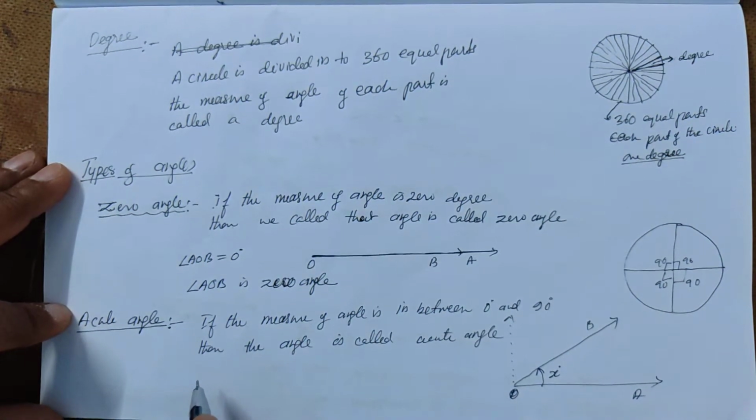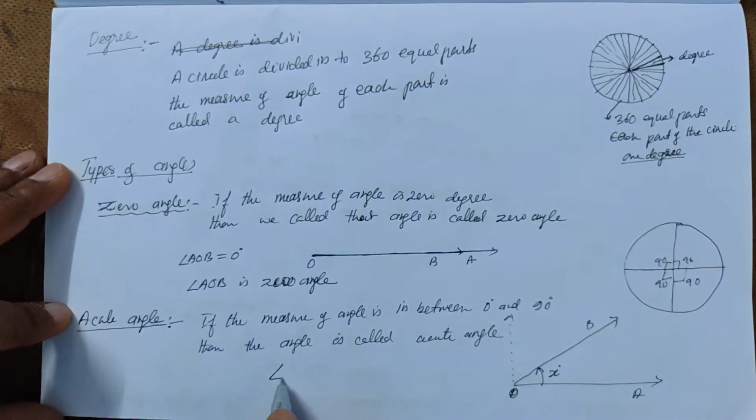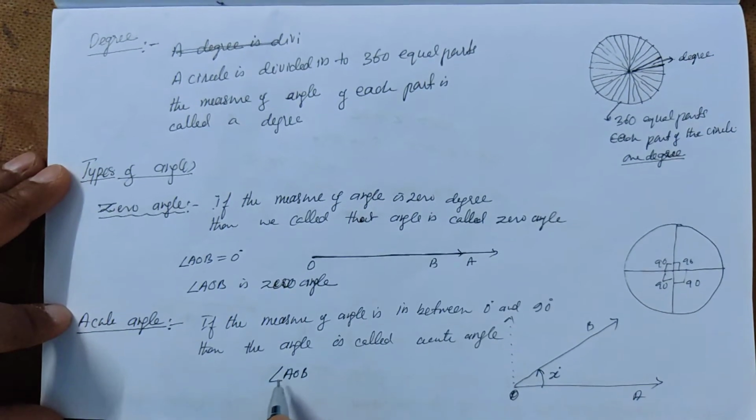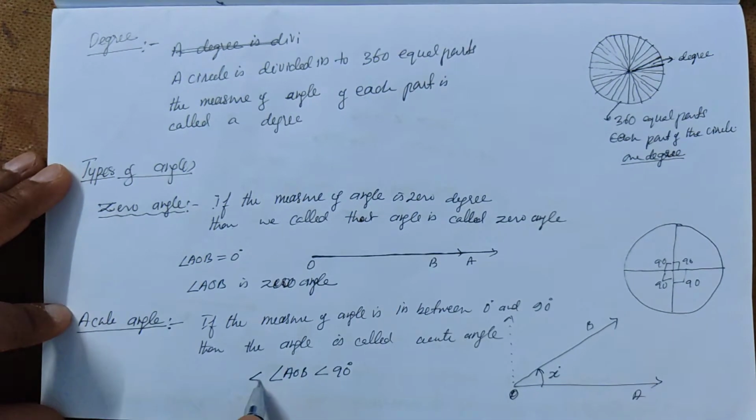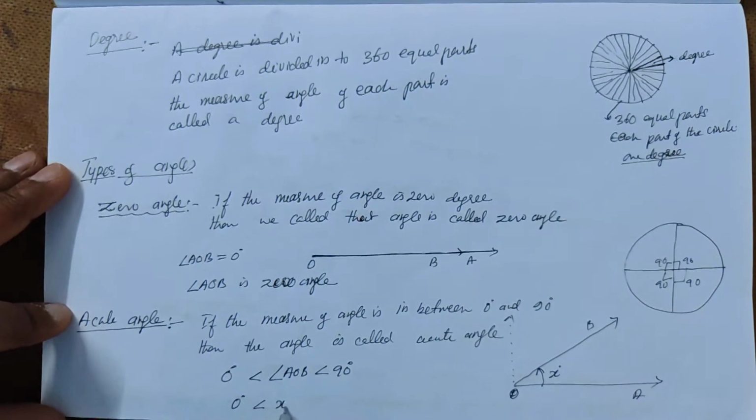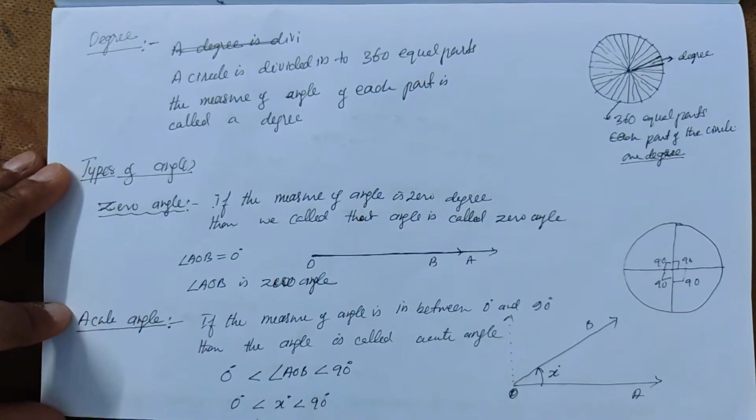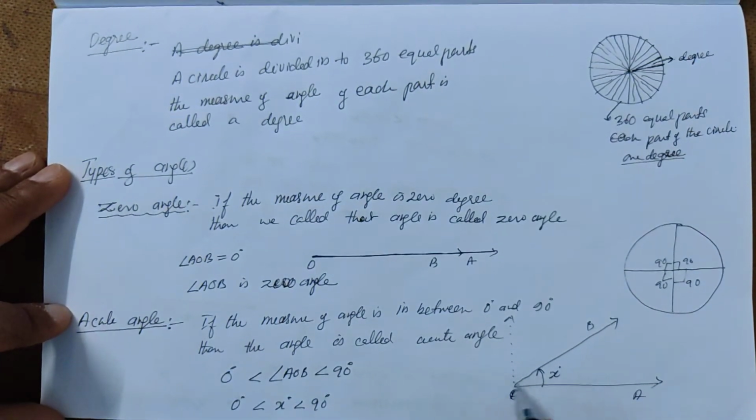So here this angle AOB is less than 90 degrees, and this is also greater than 0 degrees, or we can write it as 0 degrees less than x degrees less than 90 degrees. So this angle is in between 0 and 90. Therefore this is an acute angle.